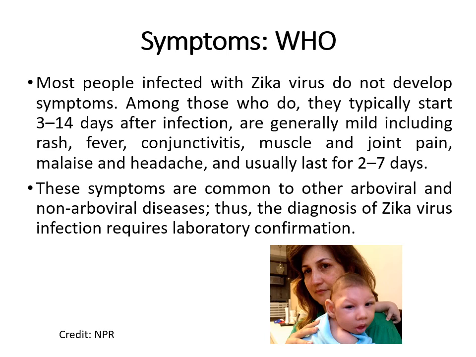They show mild symptoms, including rash, fever, conjunctivitis, that is reddening, itching and inflammation of the eyes, muscle and joint pain, malaise, and headache, and these usually last for 2 to 7 days.